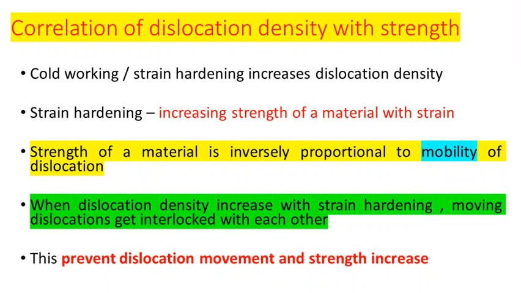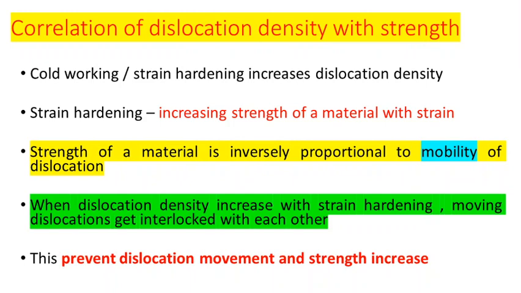So when we are applying an external force, trying to deform it plastically, the material will try to deform in one direction, but the dislocation in that direction is getting blocked by the dislocation in another direction. In such a way, when the dislocation density is increased, the movement of dislocation is getting restricted, which means the mobility of the dislocation is reduced. So we can say the interlocking will take place among the different dislocations.